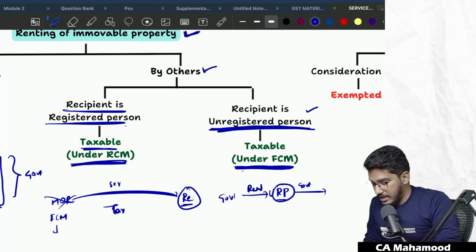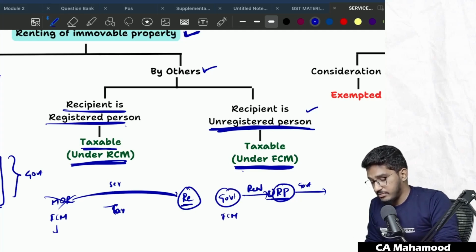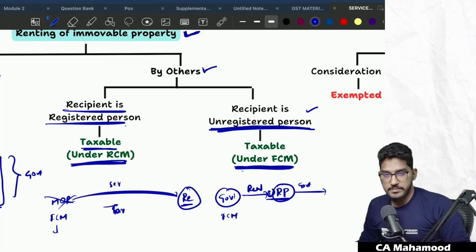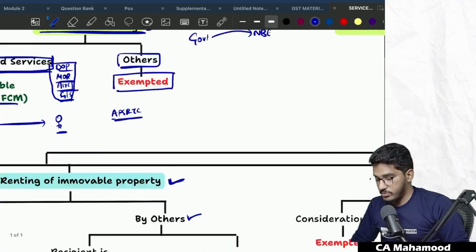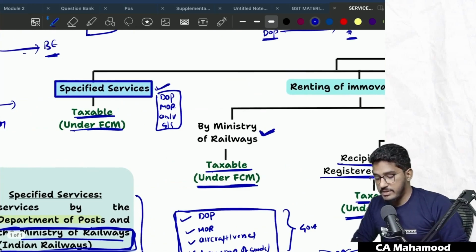Since the recipient is unregistered, the government doesn't want to make it compulsory for this person to get registered. So that's why the government said we will tax under forward charge mechanism. We will collect the GST and pay it to the government. Clear? So when it comes to a business entity, first we have seen specified services are always taxable under forward charge mechanism.